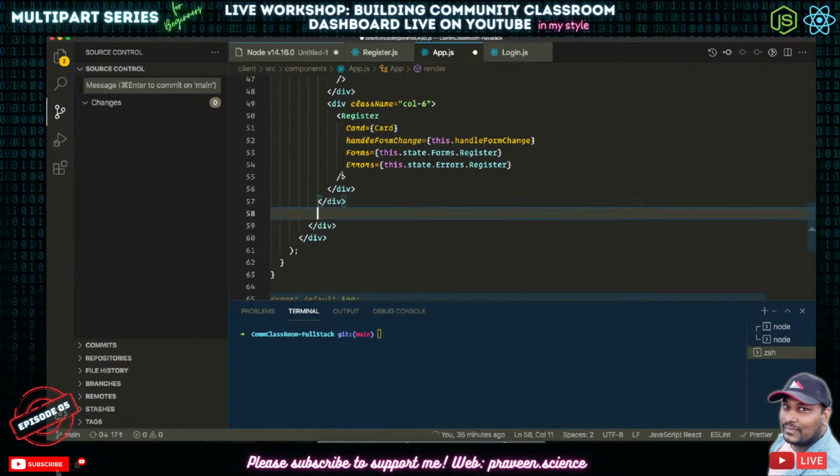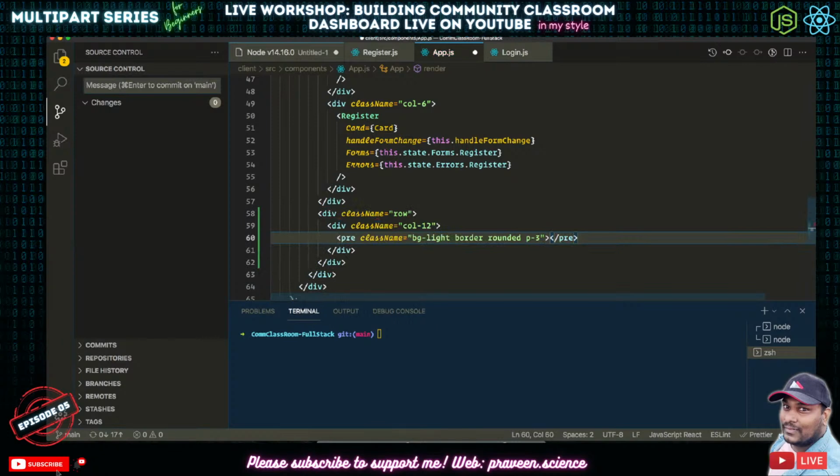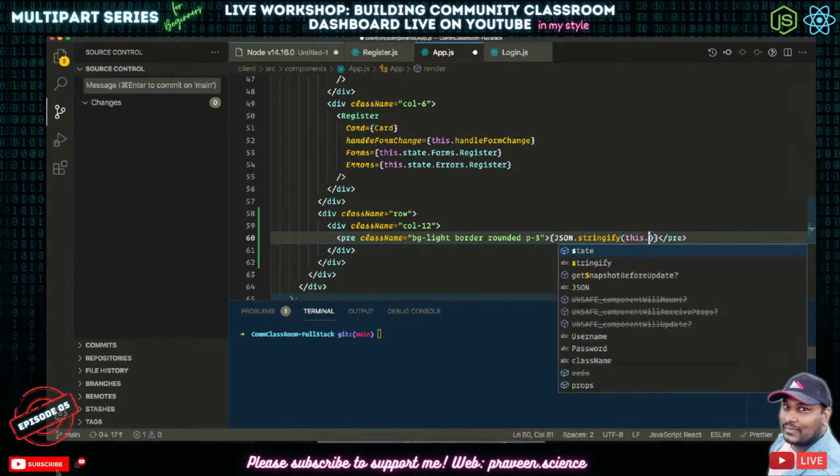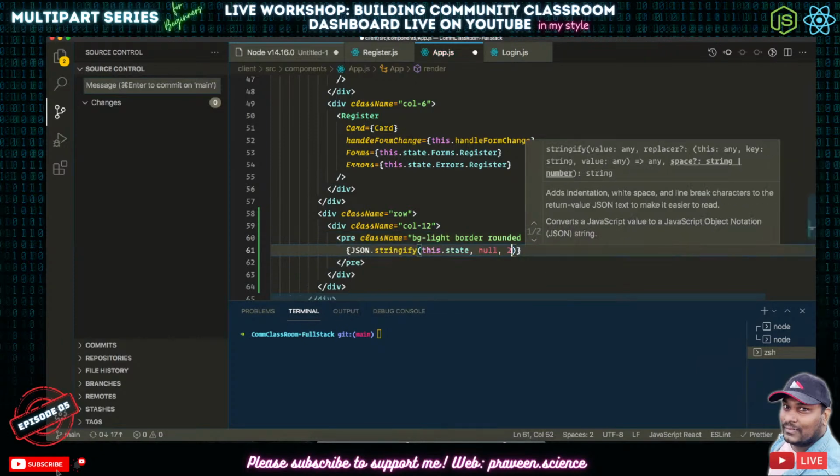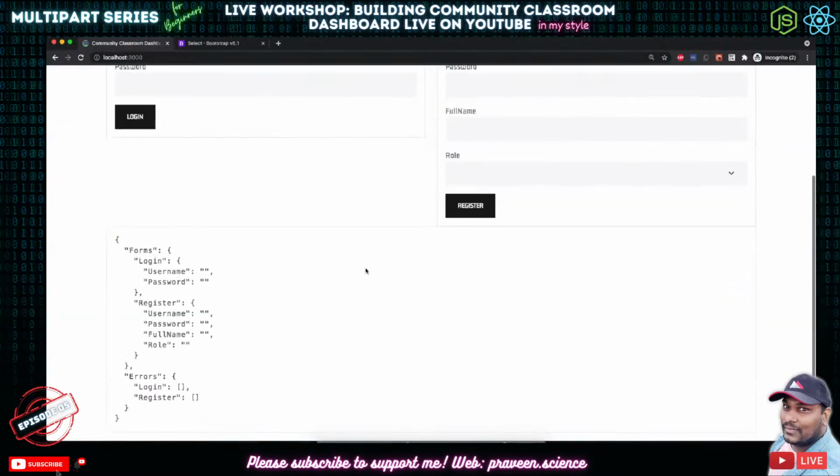So let's put another row, col-12, pre.bg-light.border.rounded.p-3, something like this. If I put JSON.stringify of this.state, null, 2, something like this, you could see that this is what is happening.